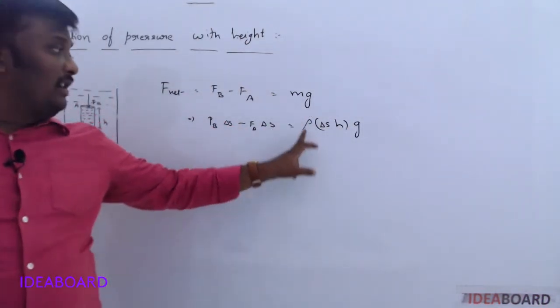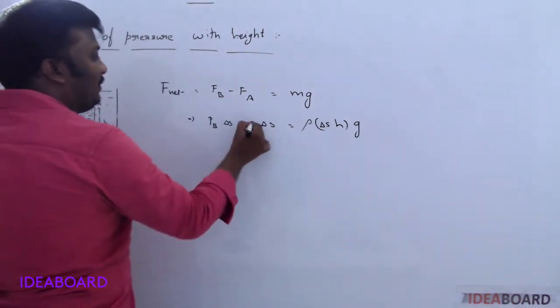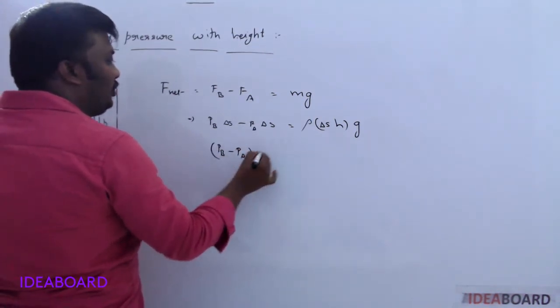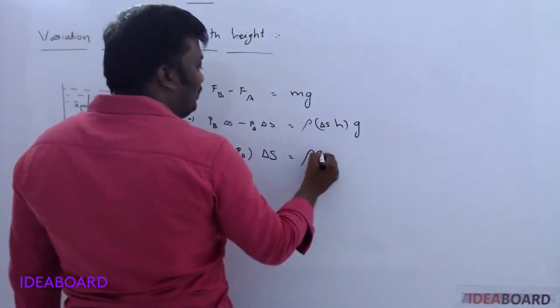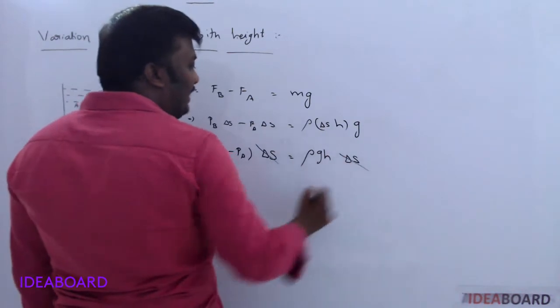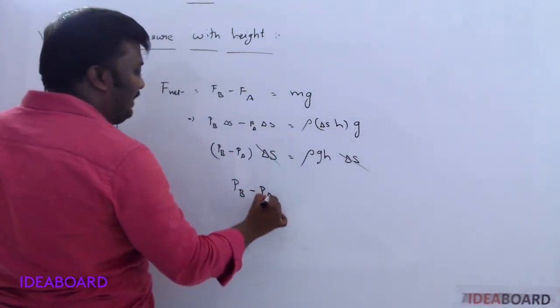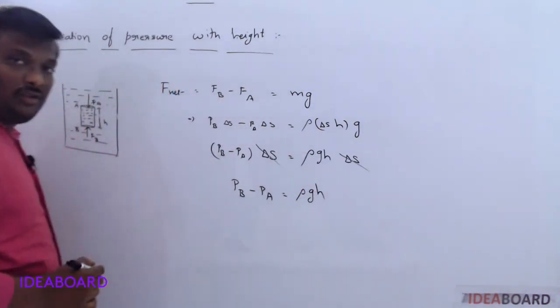That's why into h into g, since mass formula is density into volume. Now from this, PB minus PA into delta S is equal to rho g h into delta S. Delta S cancels. So the pressure difference PB minus PA is equal to rho g h.